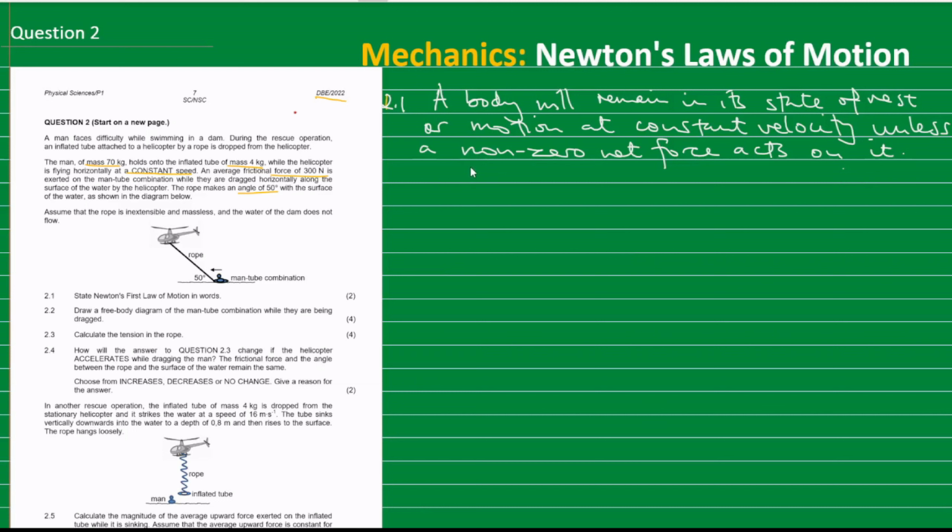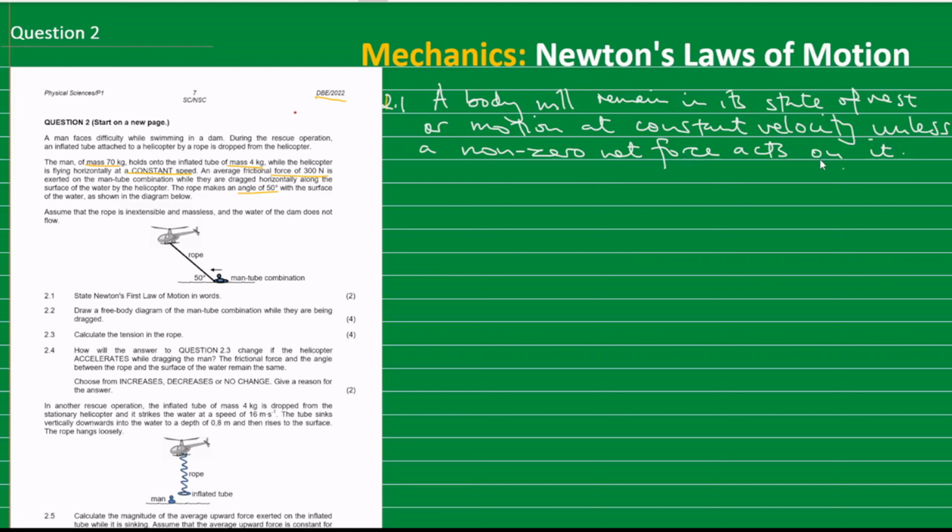Basically, what is he saying? That an object will remain unmoving, will remain wherever it is. So it will remain in its state of rest. State of rest means that it is not moving. So if you leave an object wherever it is and there's no force applied to it, the object will remain in a state of rest. It will not move, okay, unless there's a force that acts on it.